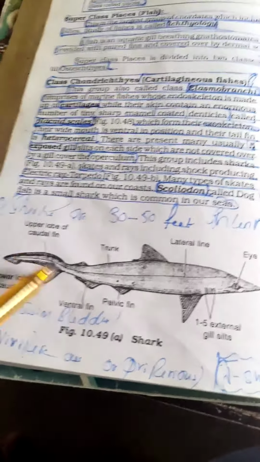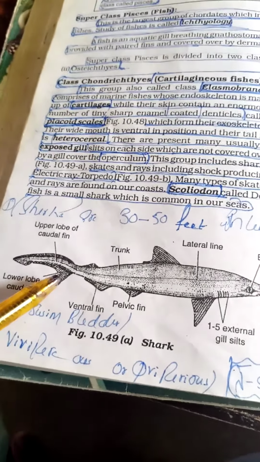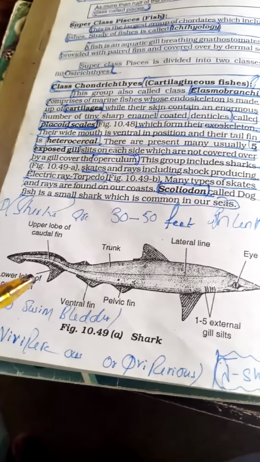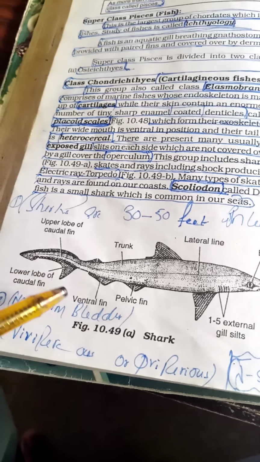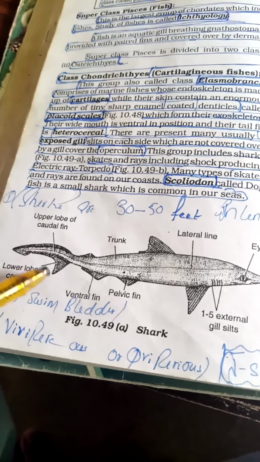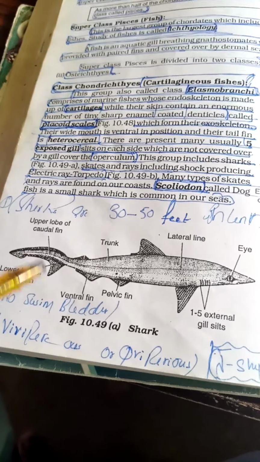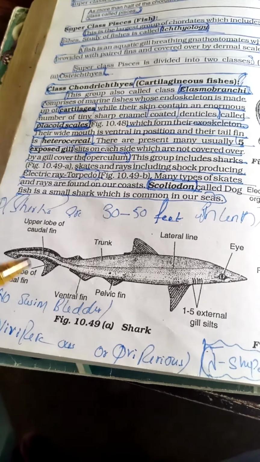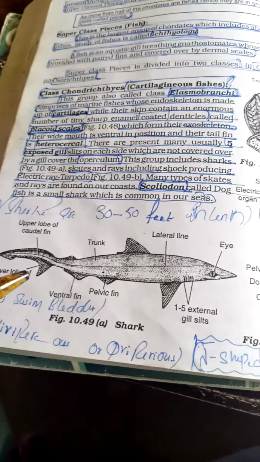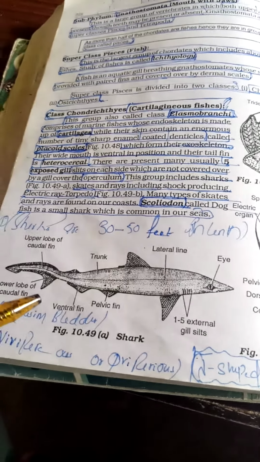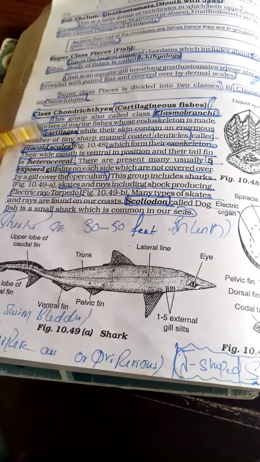Look at this, this is the caudal fin or tail fin. These are heterocercal, meaning the lower lobe and the upper lobe of the caudal fin are different from each other. So this is known as heterocercal. Cartilaginous fishes are heterocercal.